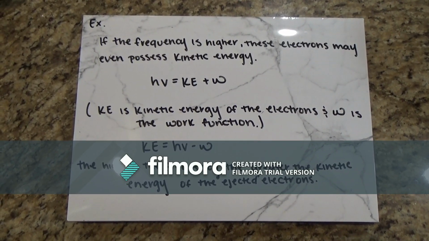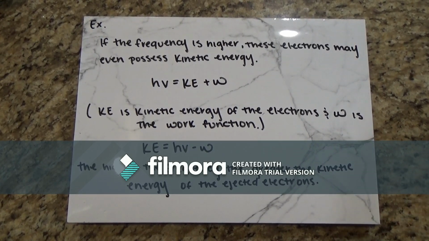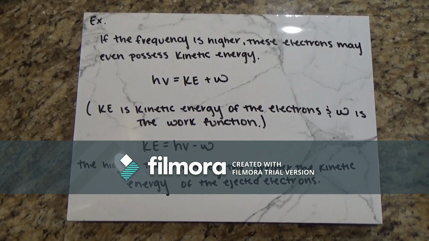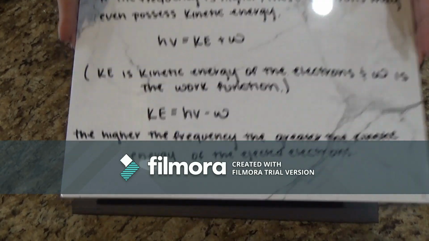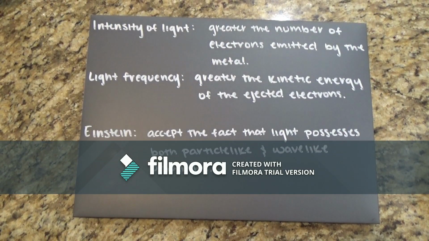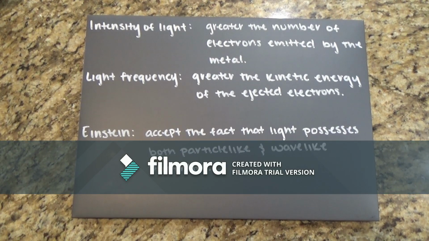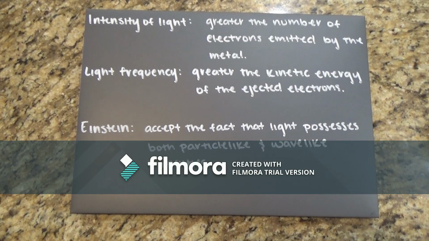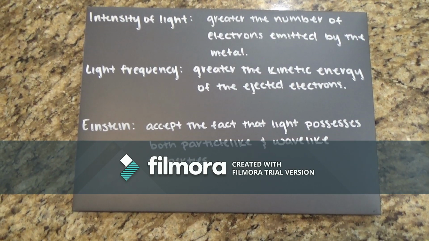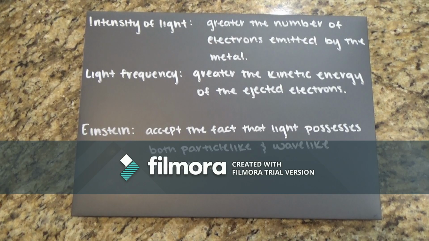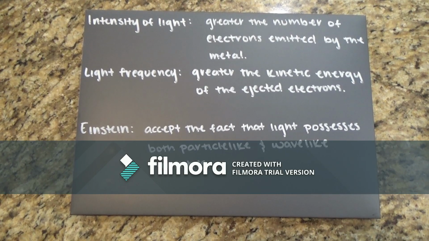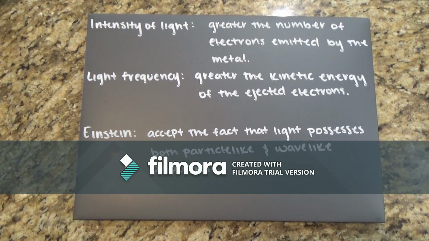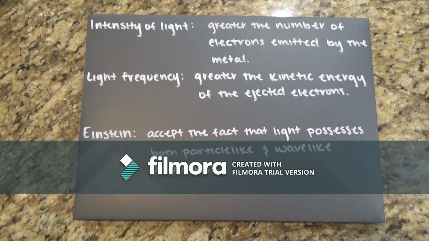And if written as KE equals hv minus W, it shows that the higher the frequency, the greater the kinetic energy of the ejected electrons. The more intense the light, the greater the number of electrons emitted by the metal. The higher the frequency of the light, the greater the kinetic energy of the ejected electrons. Einstein's theory posed a dilemma, and the only way to work through that dilemma was to accept the fact that light possesses both particle-like and wave-like properties.